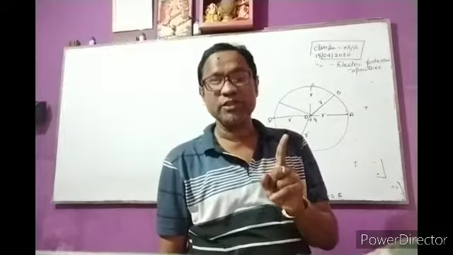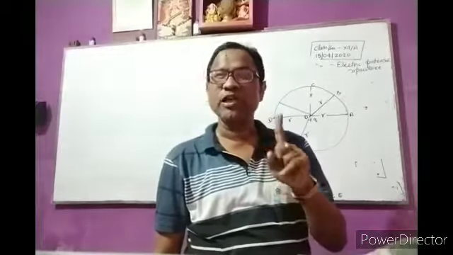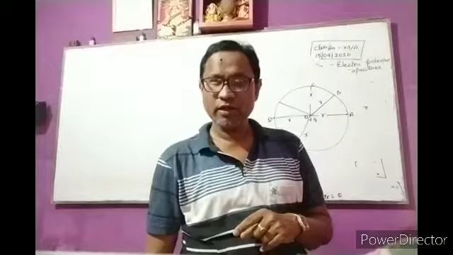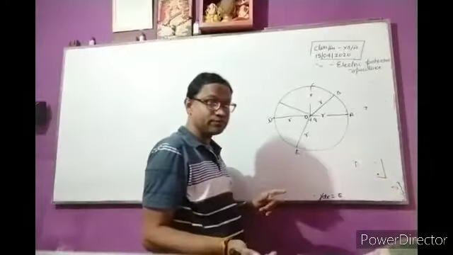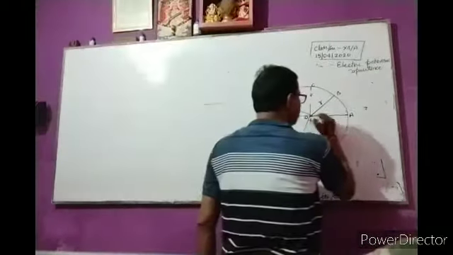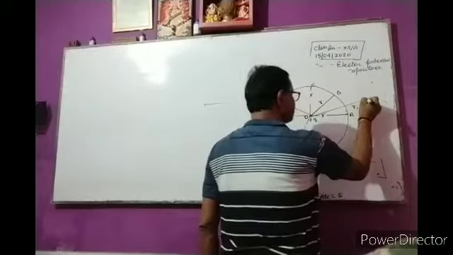So this surface is known as an equipotential surface. Clear? Another surface, suppose this distance is r1.